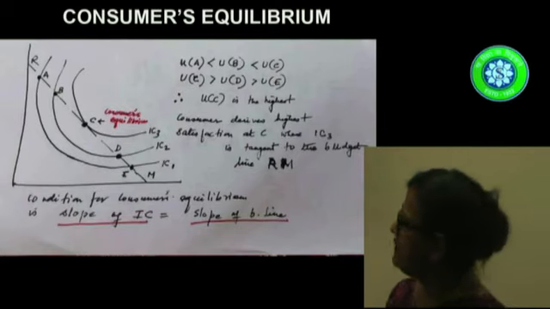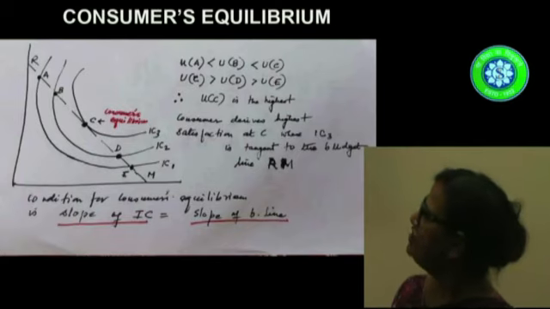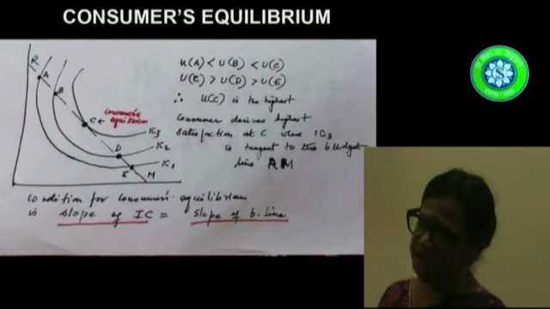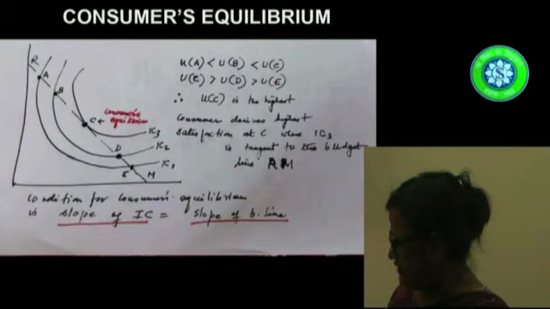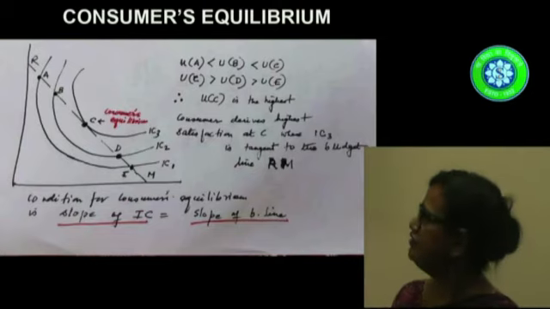In this picture, IC3 is tangent to the budget line. And at this tangency point, the slope of the indifference curve is equal to the slope of the budget line. So, this is the equilibrium of the consumer.